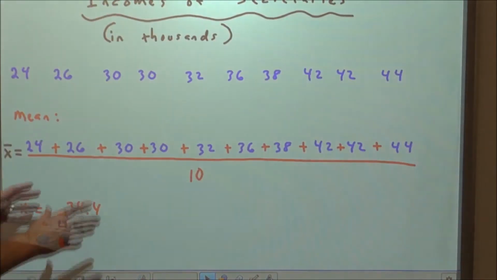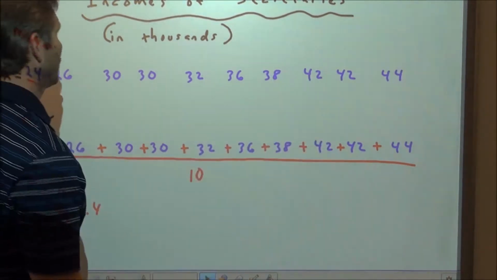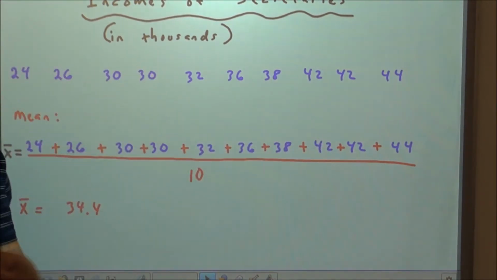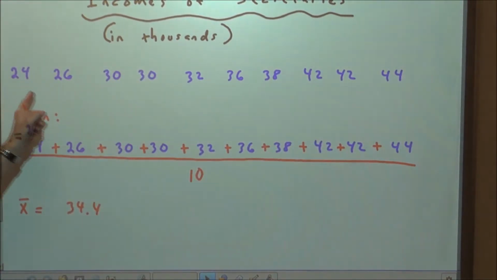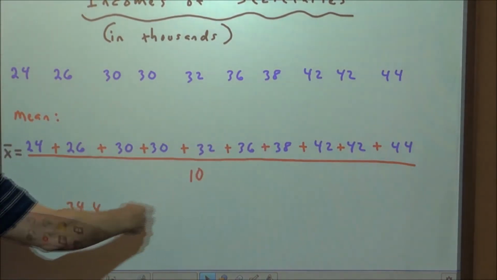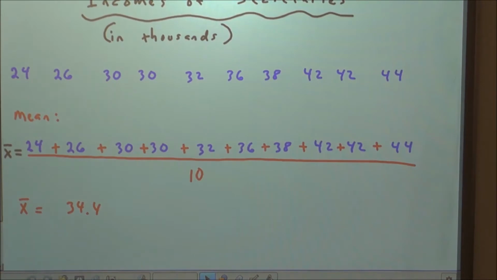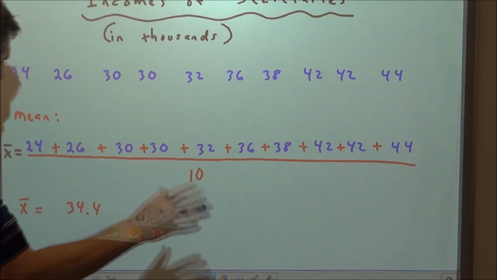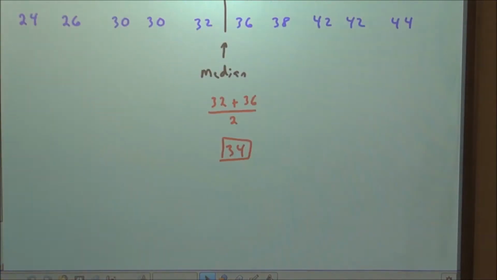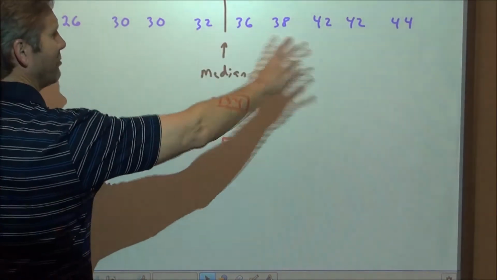All right, now suppose we took a sample of secretaries in a certain industry and we found their incomes in thousands, and these are the incomes right here. Well, then this is how we find the mean, add them all up and divide by 10. We get a mean of 34.4, which would be $34,400 a year.